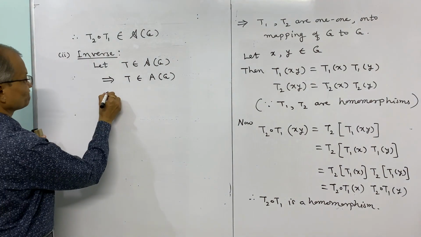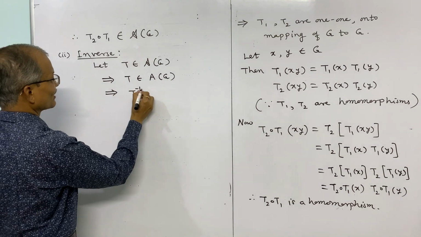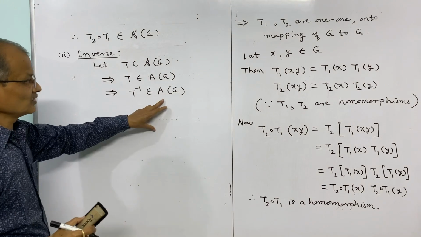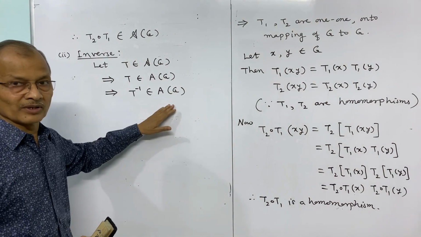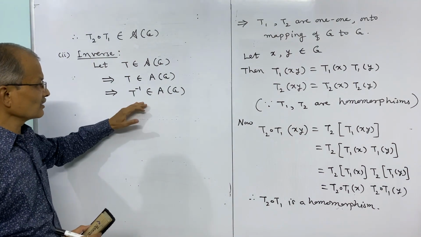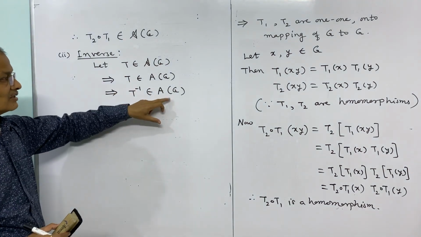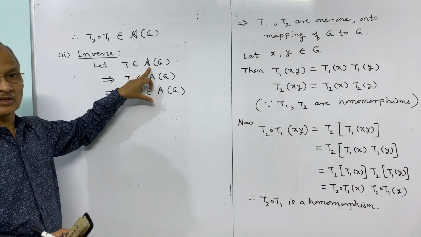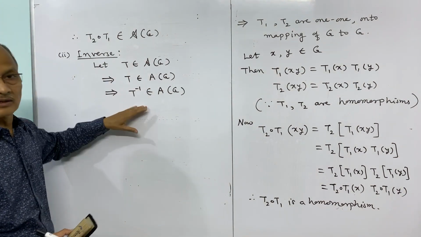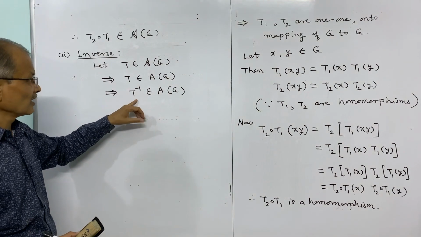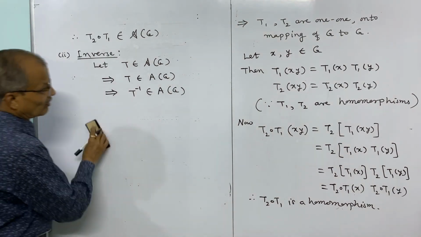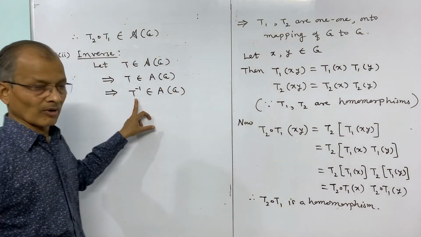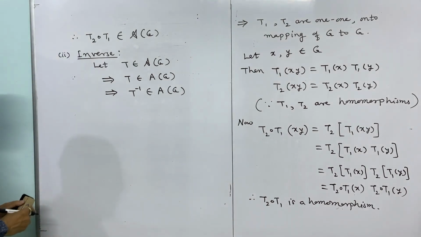This implies T inverse belongs to A of G, because A of G is a group: the 1-1 onto mappings of G to G form a group. But what we want to show is that T inverse is an automorphism, and what remains to prove is only the homomorphic property. That is, we have to prove T inverse is a homomorphism.